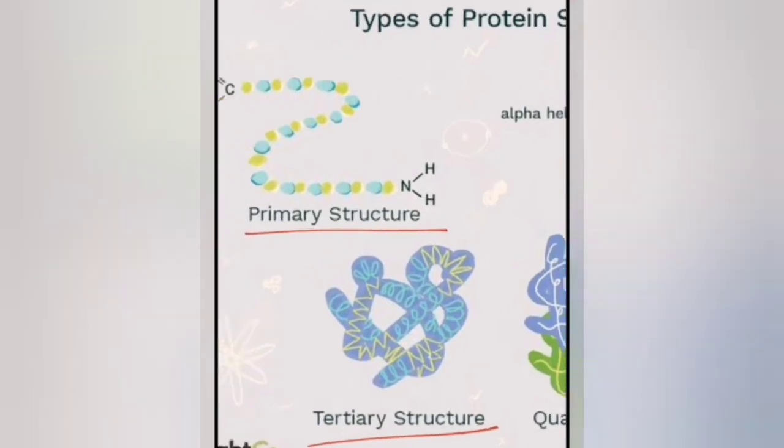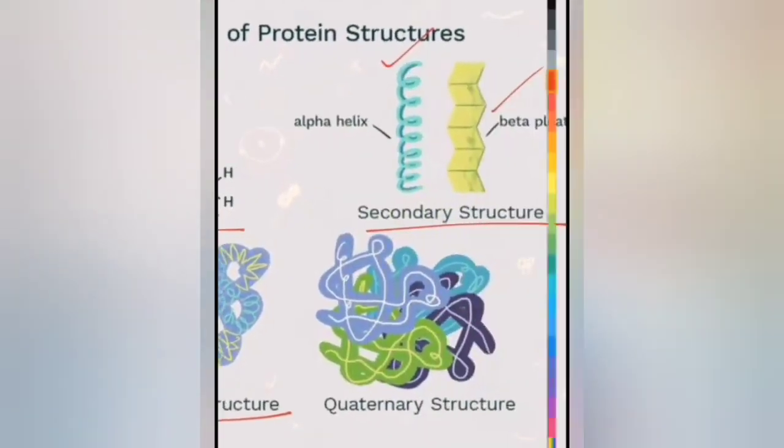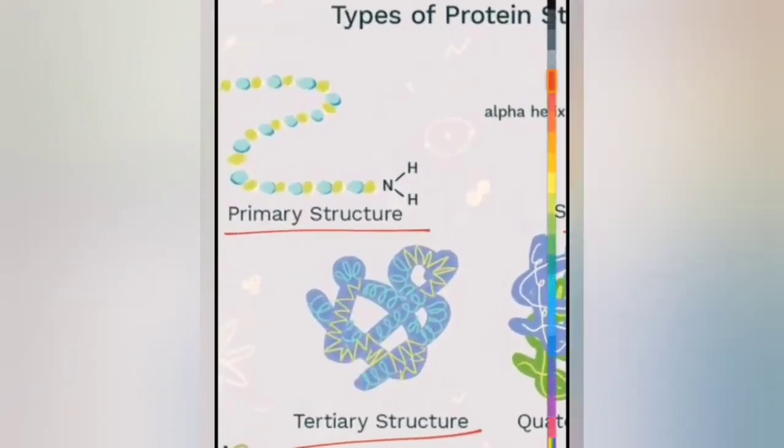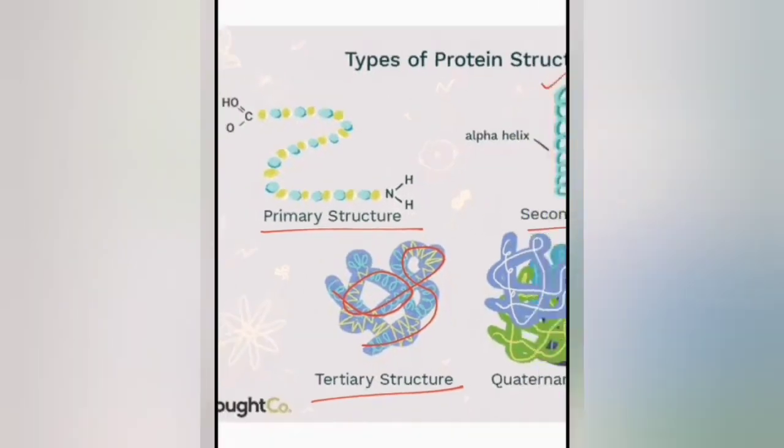So here you can see the linear arrangement is not there, and not even simple coiling or bending like the secondary structure. But in tertiary structure there are lots of coils. So it is starting from here and doing this. So when the coiling stage comes, that is forming the tertiary structure.